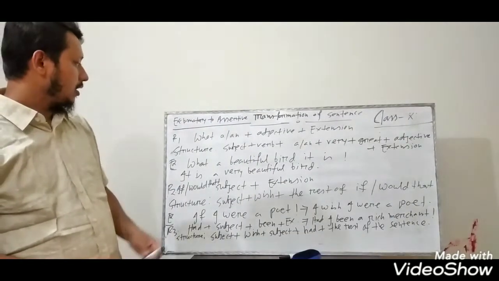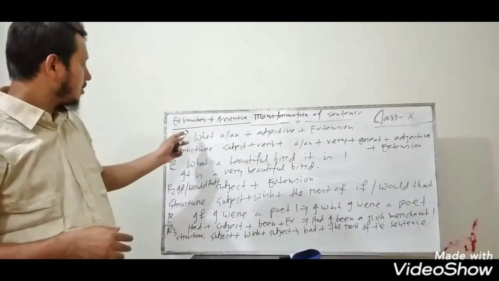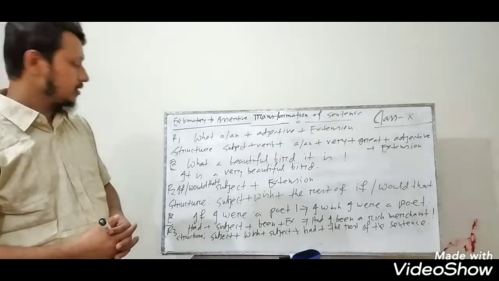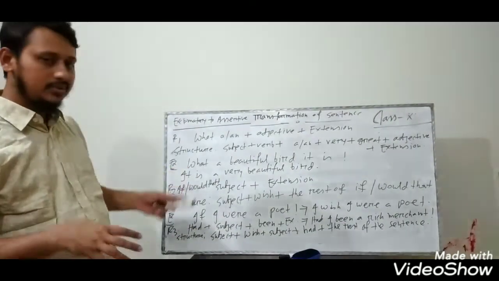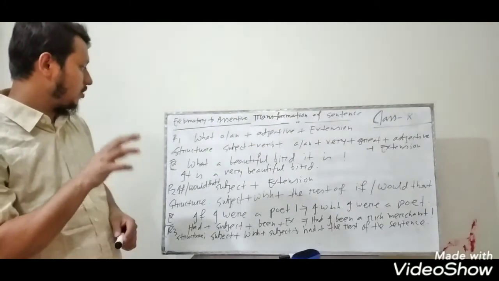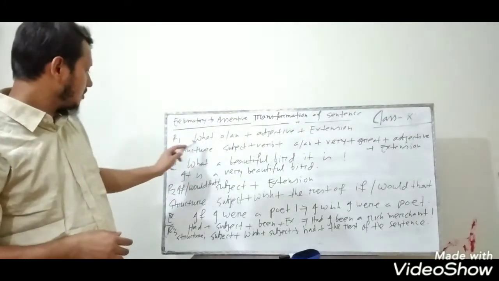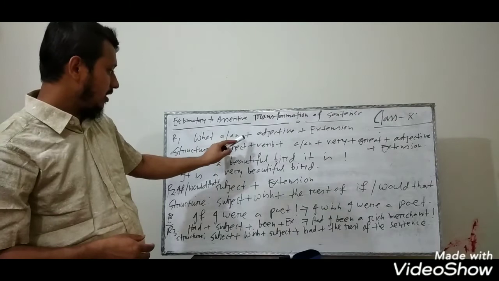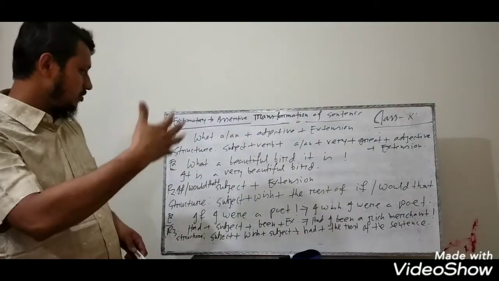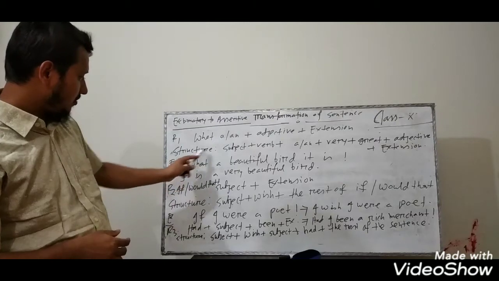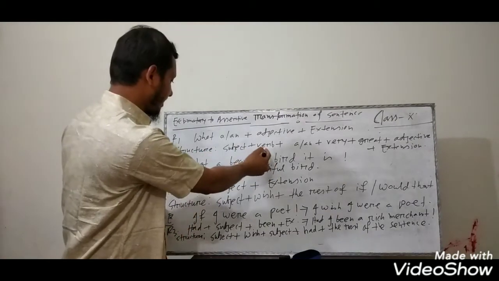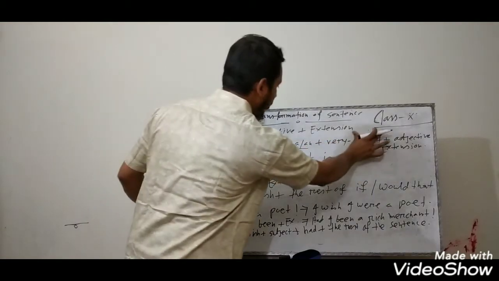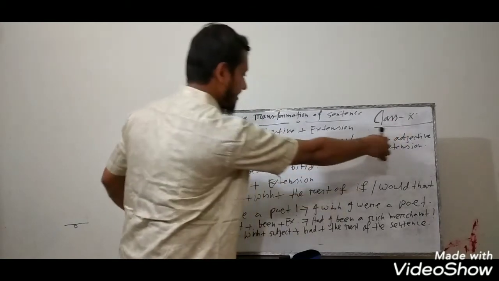Okay, dear students, and now another set of rules, exclamatory to assertive. This is also for transformation of sentences. So there are some rules for you. I think you will be able, if you are attentive, to catch these rules. Rule number 1: what a. If the sentence begins with what a or an, then adjective and extension, how can you change it? Okay, there is a structure for you. At first you have to write the subject, then the verb, then a or an, then very or great, and then the adjective, then the extension.